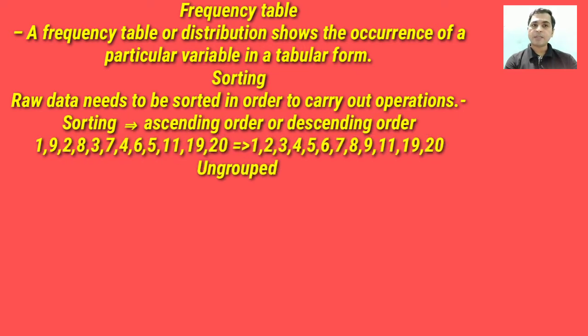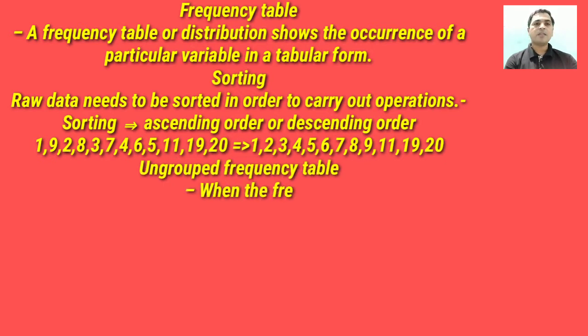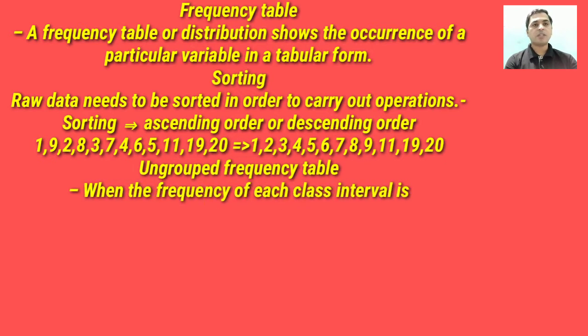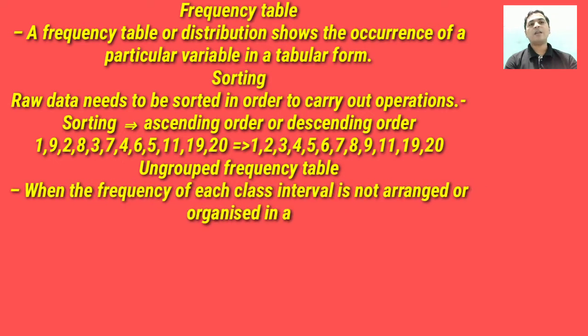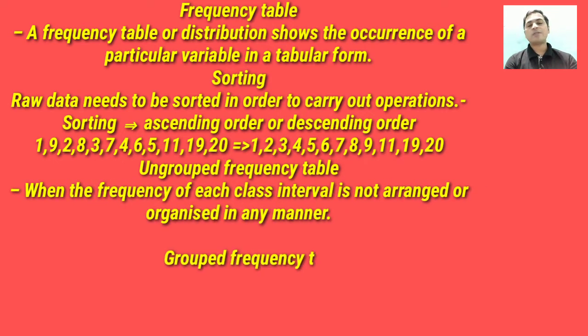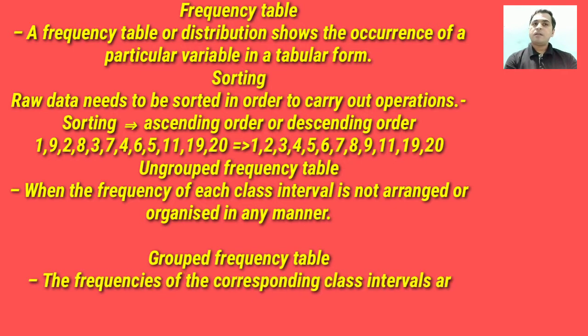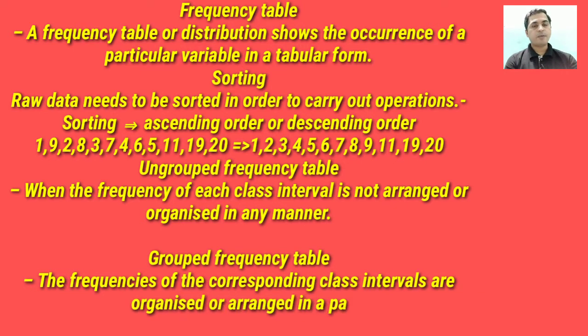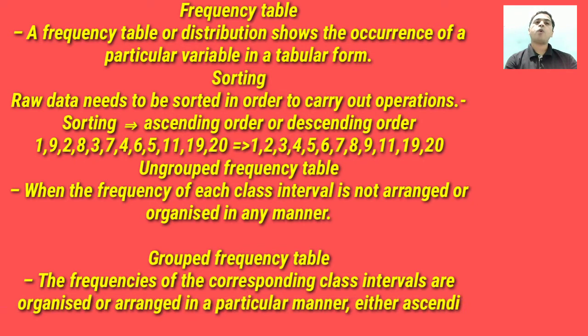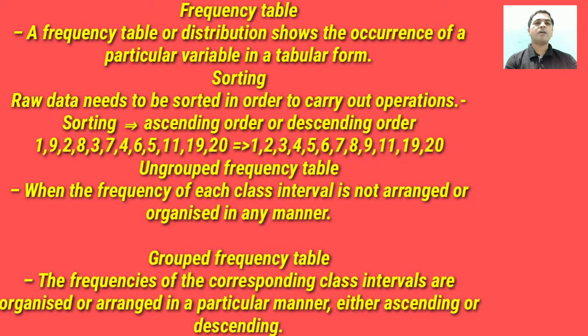For example, here we are writing the data 1, 9, 2 and so on, and we will write this data in increasing order: 1, 2, 3 and so on. In an ungrouped frequency table, the frequency of each class interval is not arranged or organized in any manner. In a grouped frequency table, the frequencies of the corresponding class intervals are organized in a particular manner, ascending or descending order. Right, students?